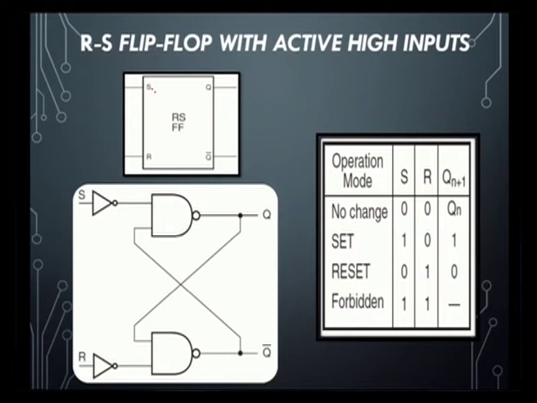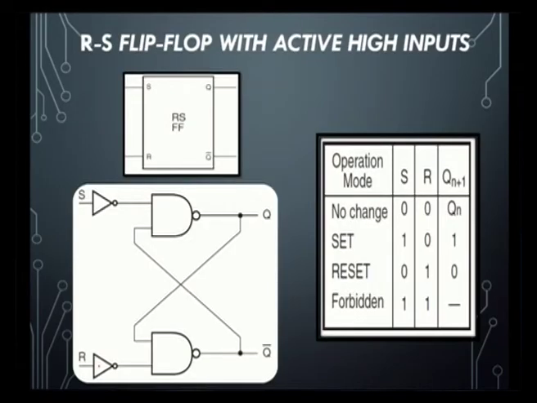Next we move on to RS flip flop with active high inputs. We need to consider only one change here in the active high input, that is in the symbol there is no bubble, that is why it is active high input. In the logical diagram with the NAND gates, for the S input to the NAND gate we have given an enable, that is a complementary input is given here, and for R also a complementary input, that is a NOT gate is added here, so that it can be converted into an active high input RS flip flop.